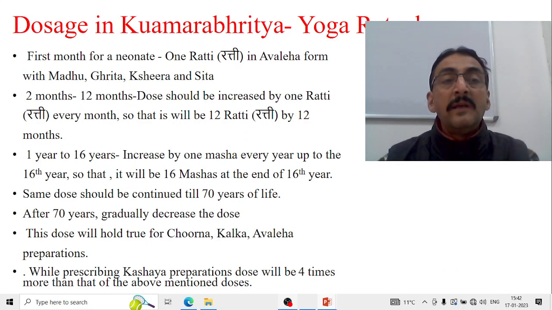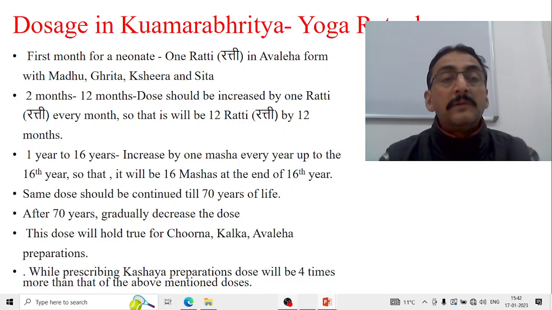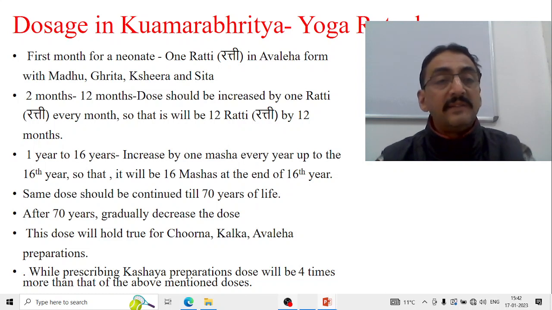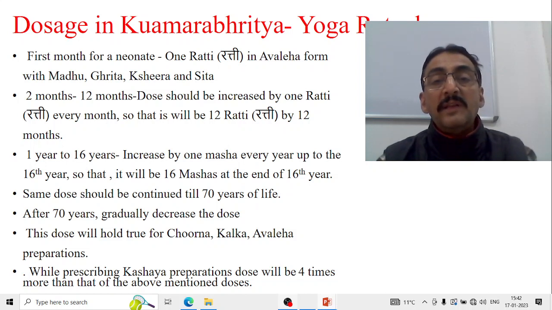So the meaning is, in the first month for a neonate, the dose of the medicine is 1 rati in the avaleha form, mixed with madhu, ghrita, kshira and sita. Whereas in the second month of life, that is in infancy, from the second month to 12 months, the dose should be increased by 1 rati every month. In 1 month it is 1 rati. Up to 12 months, it has to be increased by 1 rati every month. So by that, at the end of 1 year, it is 12 rati.